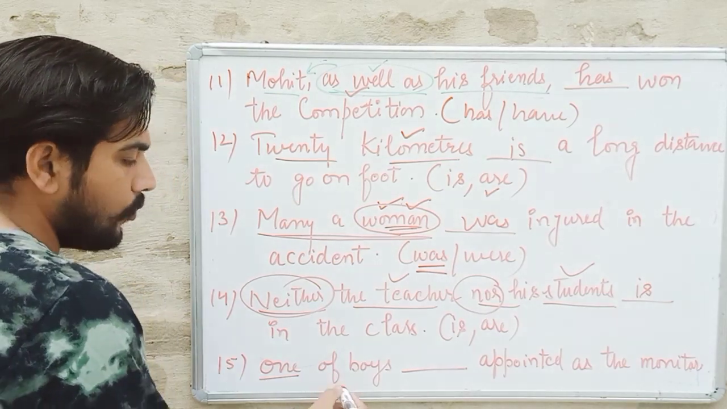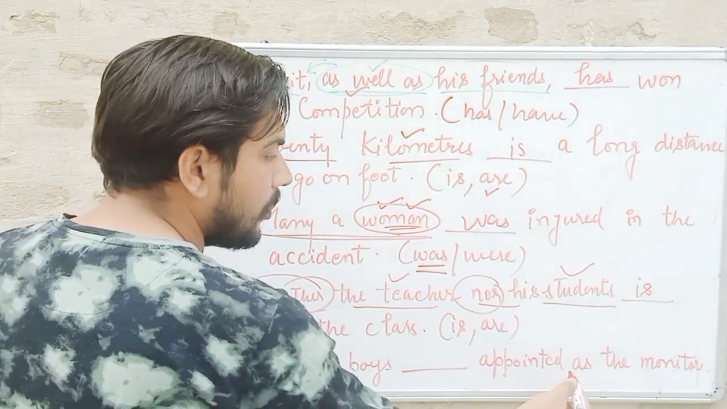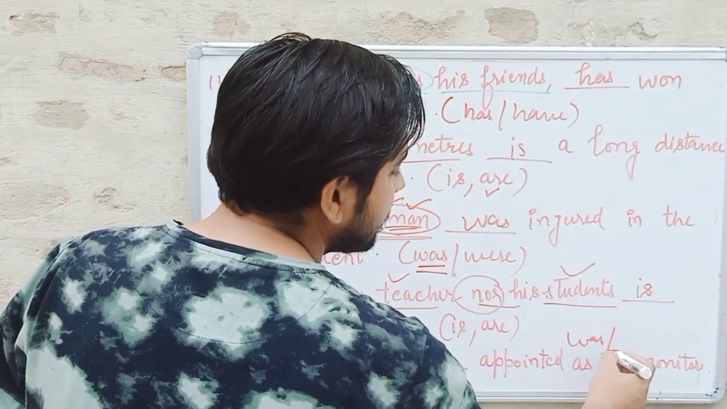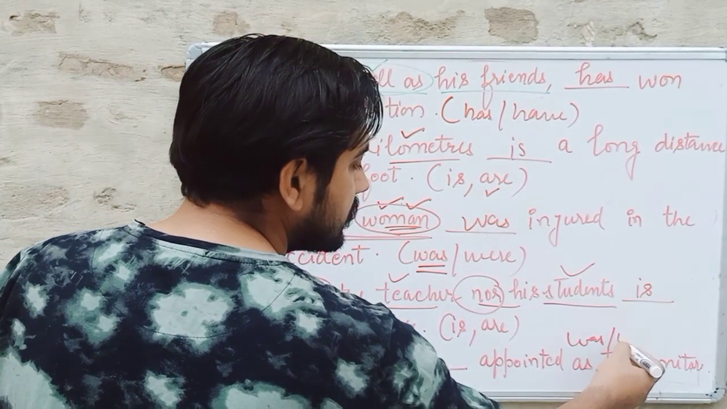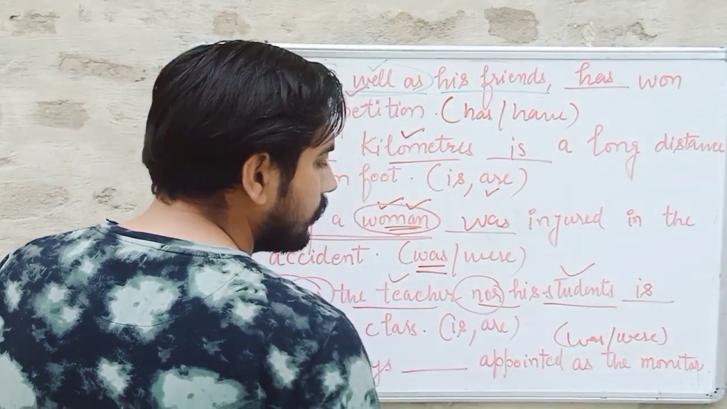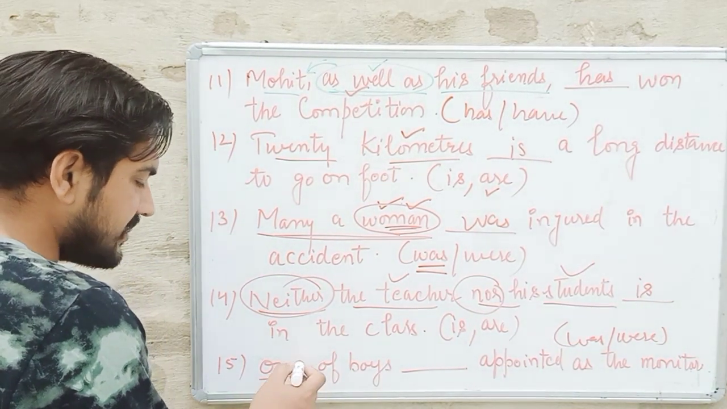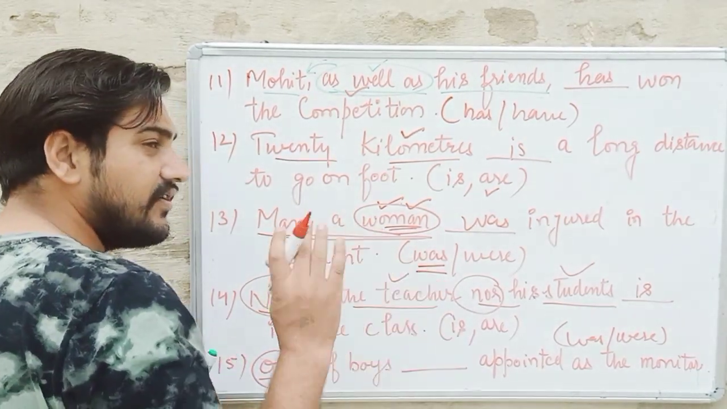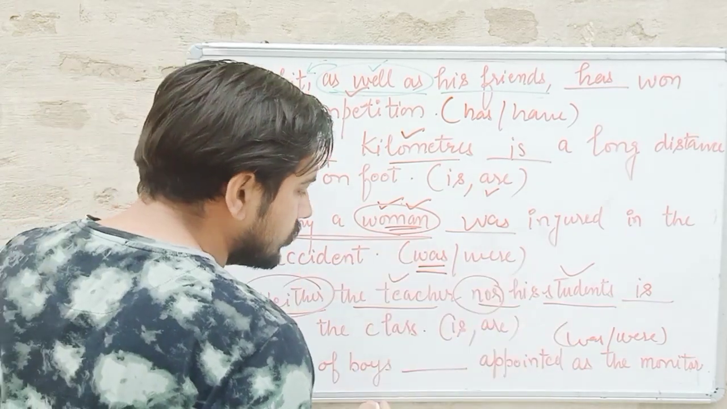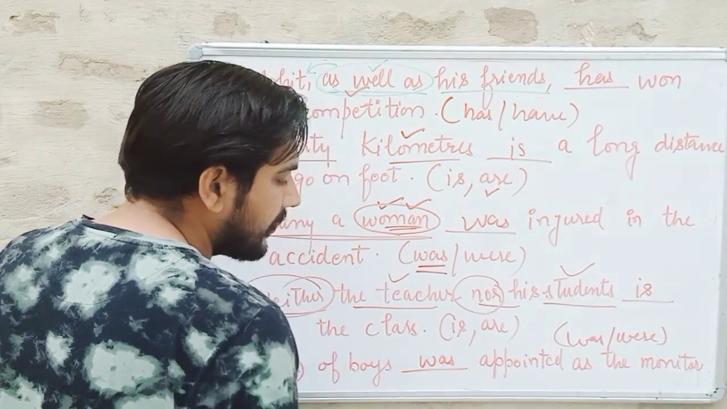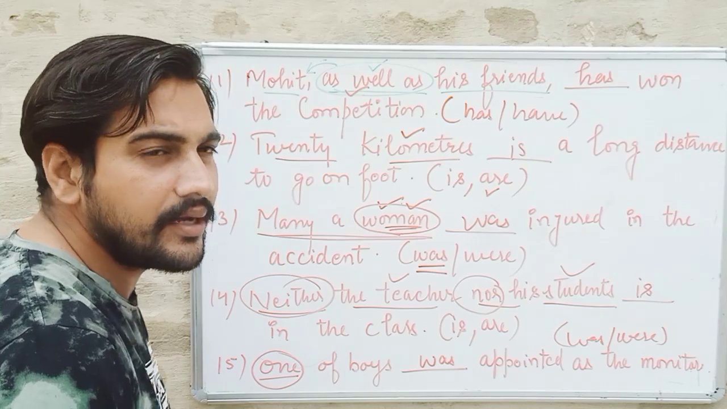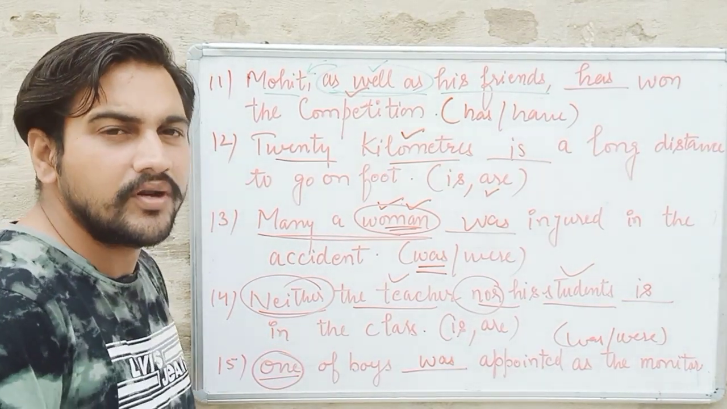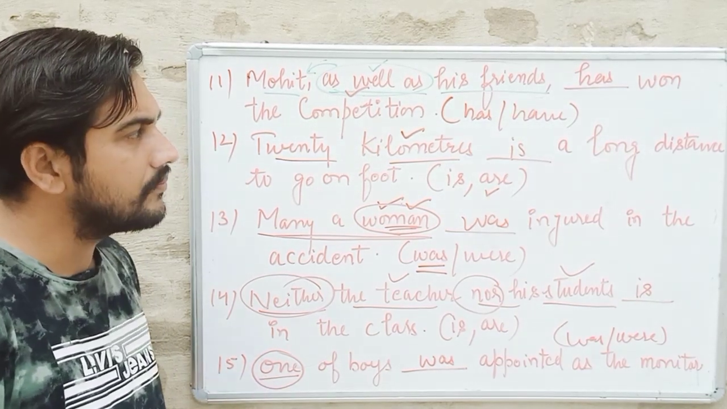Then the last one: one of the boys appointed as a monitor. Was or were, or is or are can be used. You have to see the option. One is an indefinite pronoun. Whenever you see "one" written in the beginning, use a singular verb. "Was" will be applied, "has" can be applied, or "is" can be applied, but it can never be the plural one.